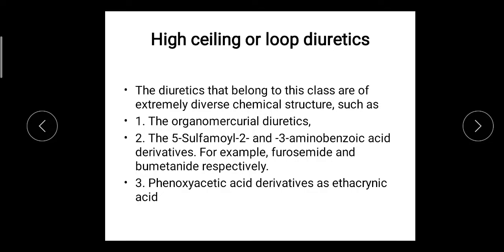Hello student. In the last video we started the high ceiling or loop diuretics. These are the most powerful among all the classes of diuretics. We have seen the classification. They are classified under three classes: organomercurial compounds, 5-sulfoamyl 2 and 3 aminobenzoic acid, and phenoxyacetic acid derivatives.